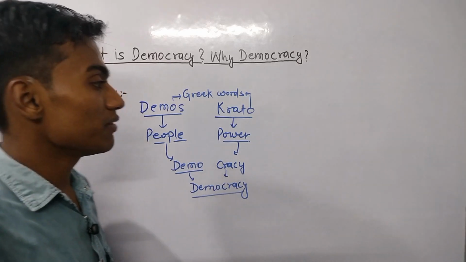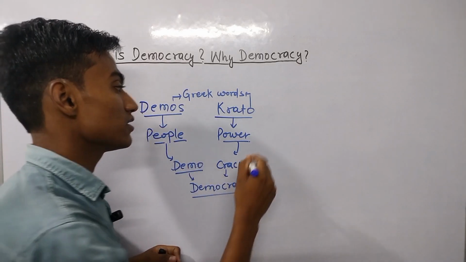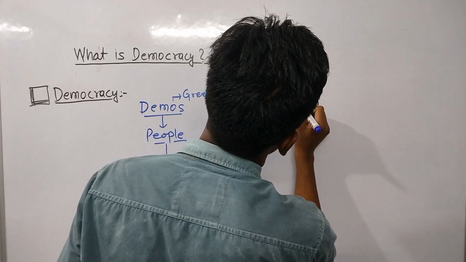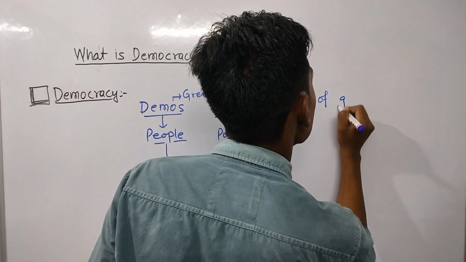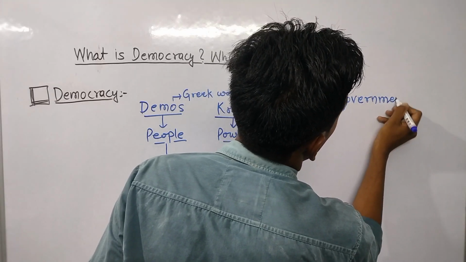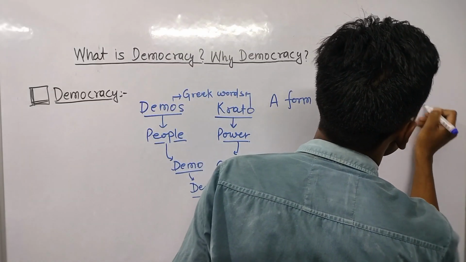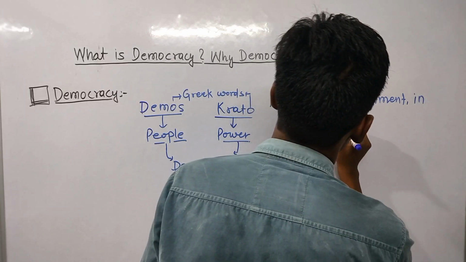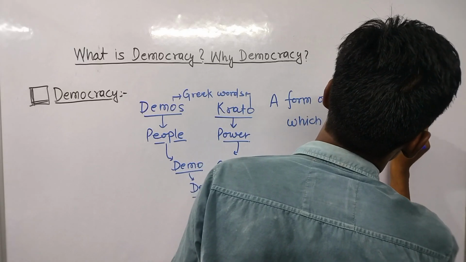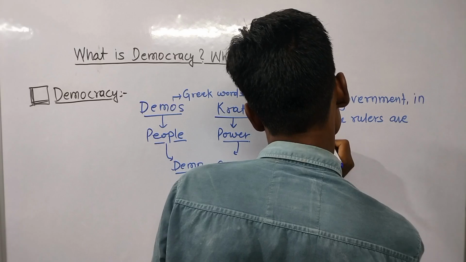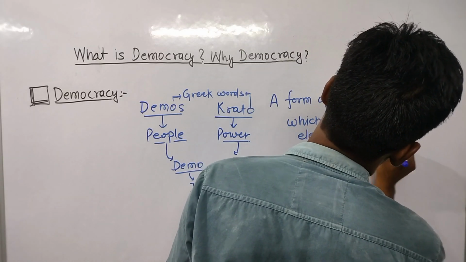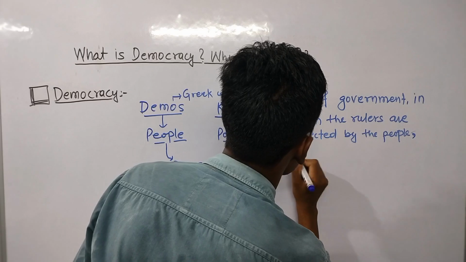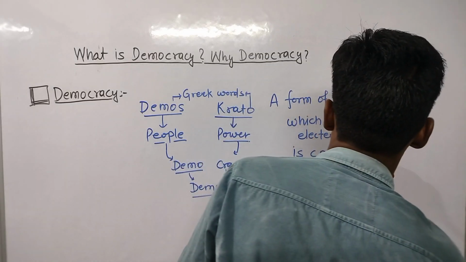Now we will understand the definition of democracy. Democracy is a form of government in which the rulers are elected by the people is called democracy.